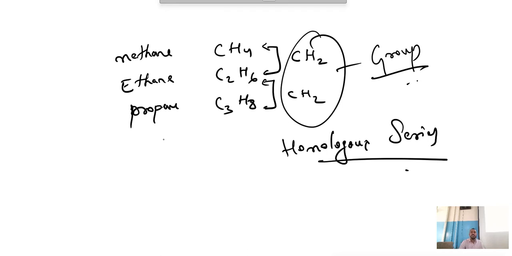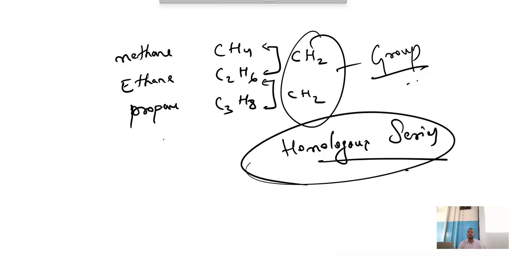Not only with methane, ethane. You see ethene, propene, butane, वहां भी CH2. Alkynes में भी देखो वहां भी CH2. Cyclic hydrocarbons में देखो वहां भी CH2. All successive hydrocarbons differ by CH2 group. Hence they are said to be homologous series.